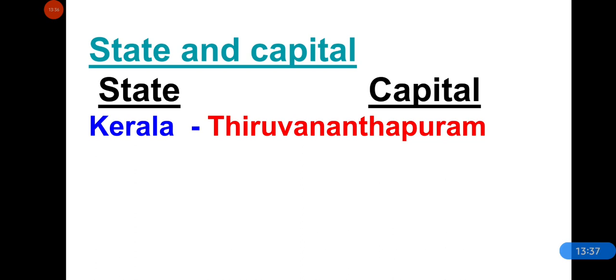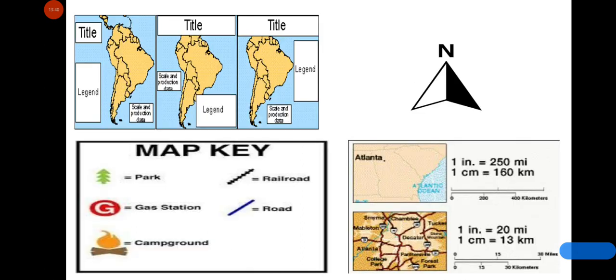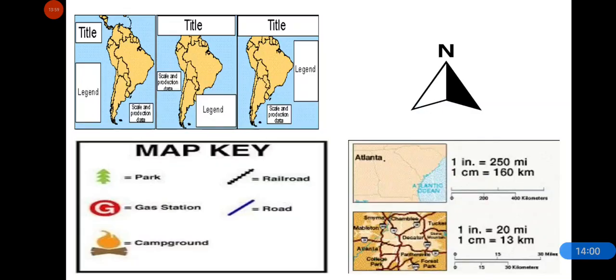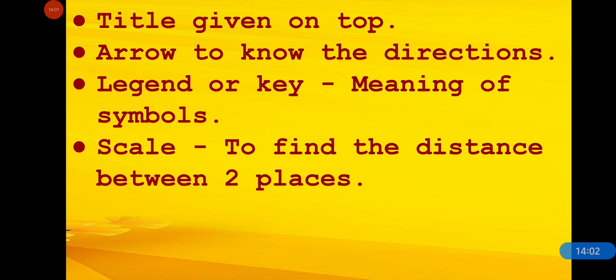Now let's revise what we have studied today. So there are four elements in a map: title, direction, legend and scale. They help us to read the map and they are known as the elements of a map. And how do these elements help us? Title helps us by knowing the name of the map and from which country and from which state this map belongs to.